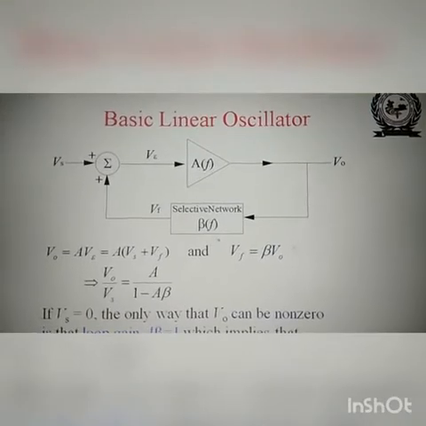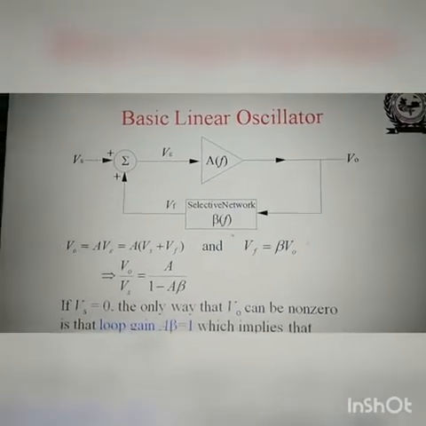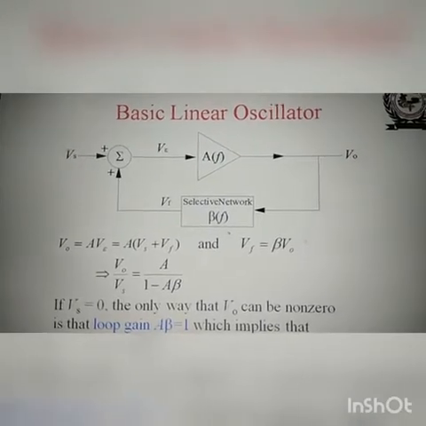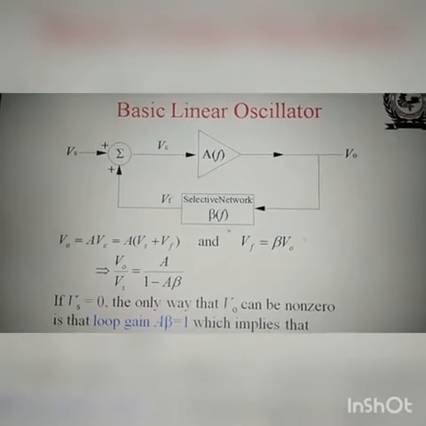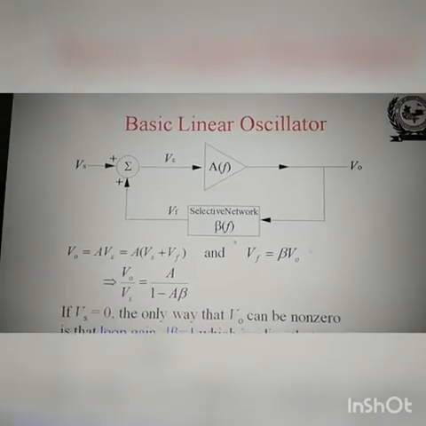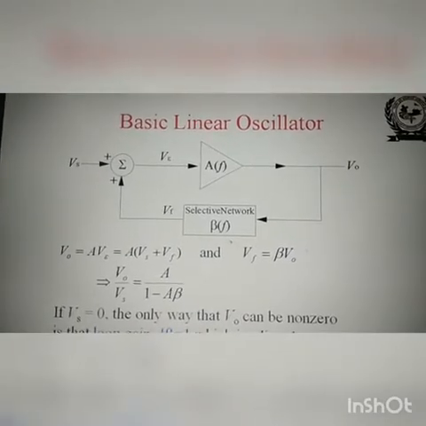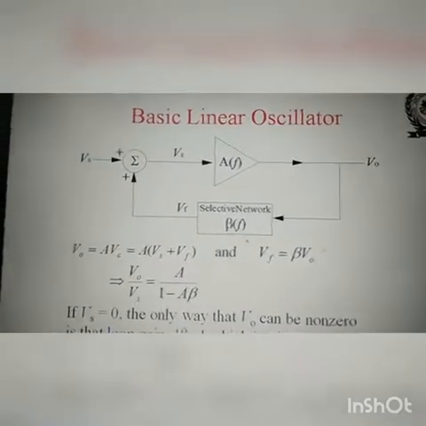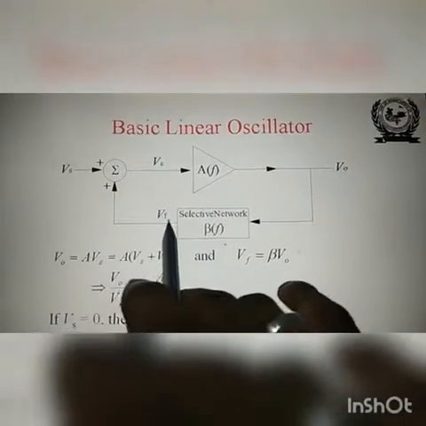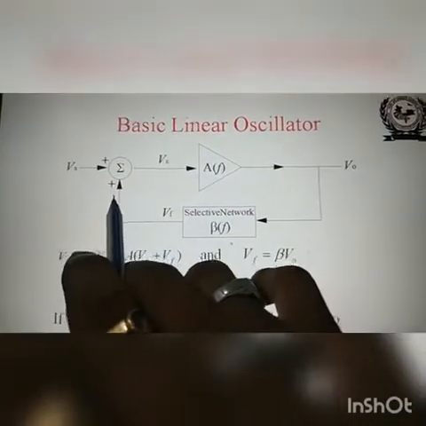The same diagram is repeated here with the amplifier gain A as a function of frequency, and the frequency selective network having a feedback factor beta as a function of frequency. Output V0, input Vs, feedback voltage is Vf, while error voltage is Ve. This is positive feedback.